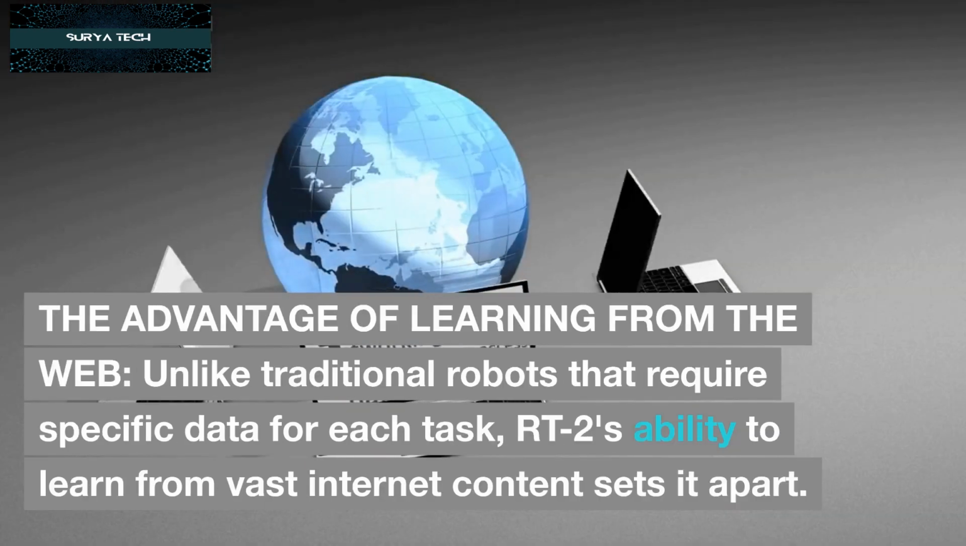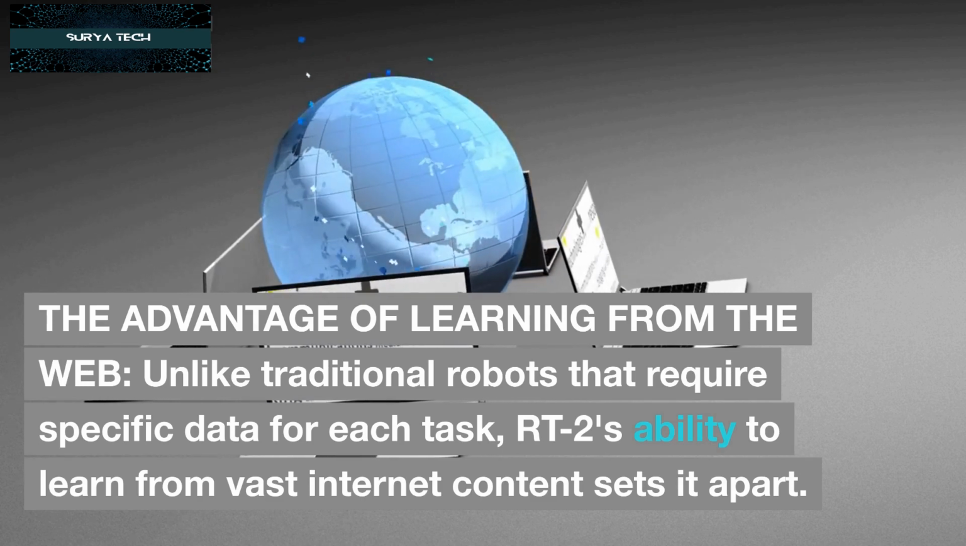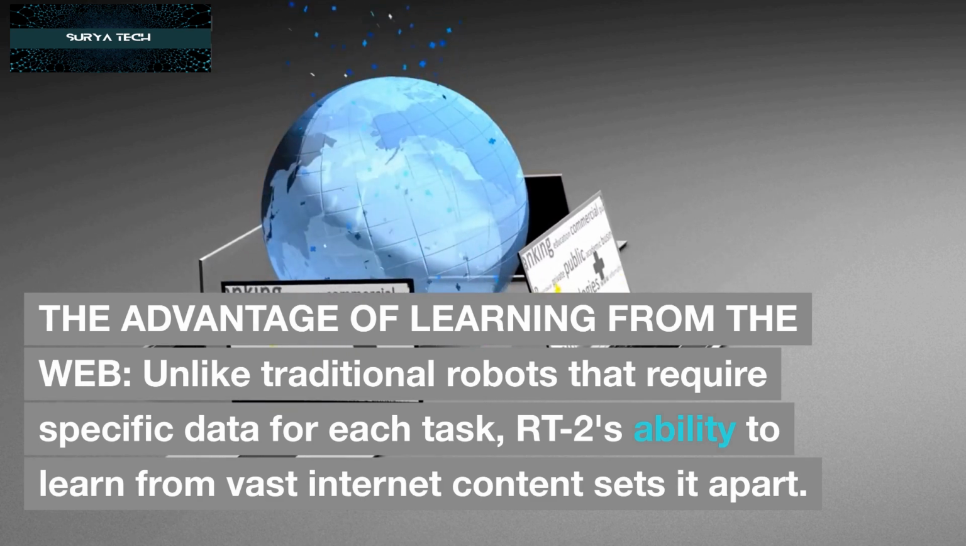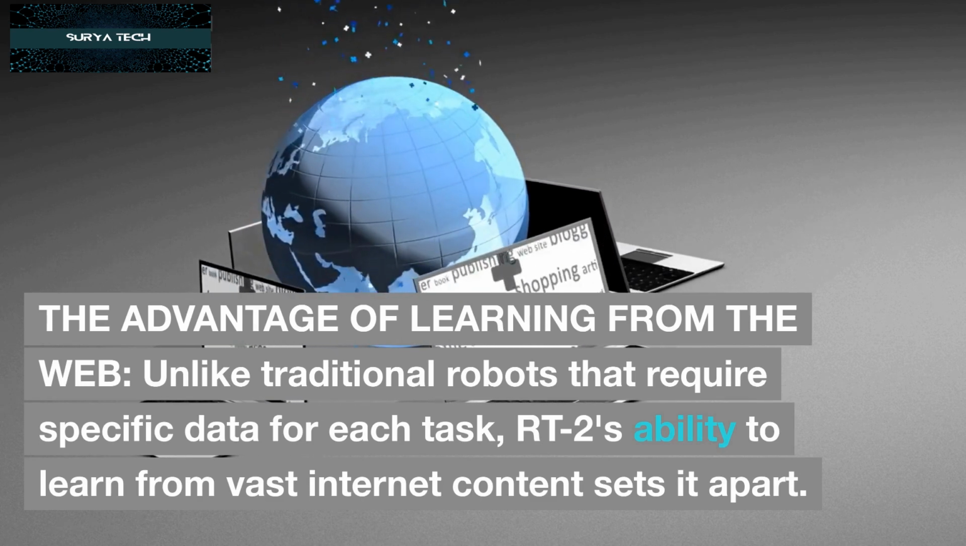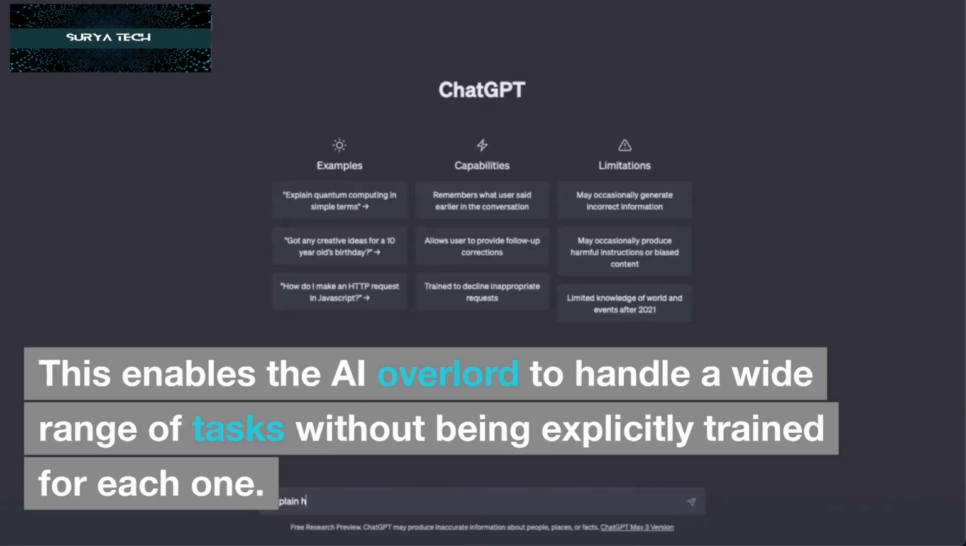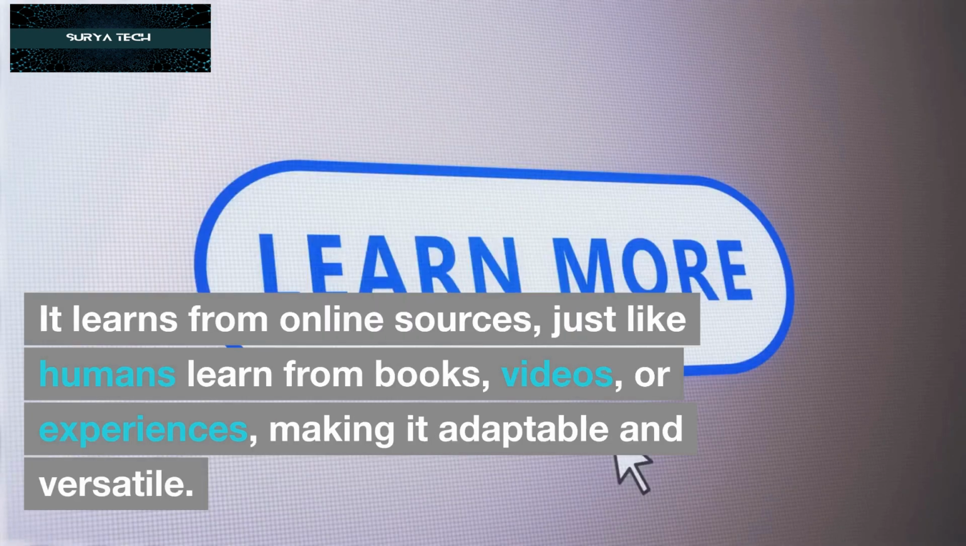The advantage of learning from the web. Unlike traditional robots that require specific data for each task, RT-2's ability to learn from vast internet content sets it apart. This enables the AI overlord to handle a wide range of tasks without being explicitly trained for each one. It learns from online sources, just like humans learn from books, videos, or experiences, making it adaptable and versatile.